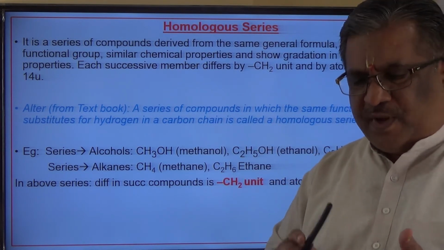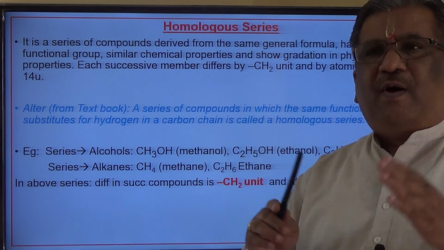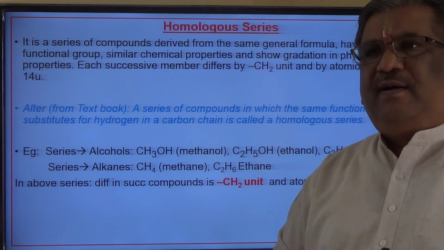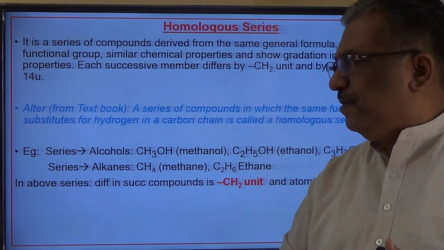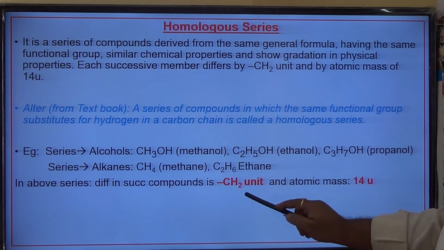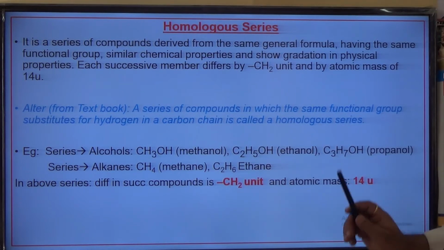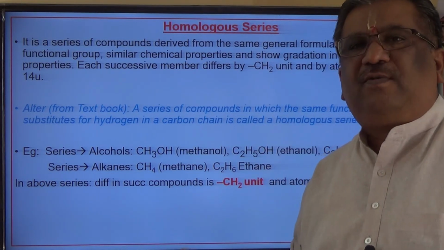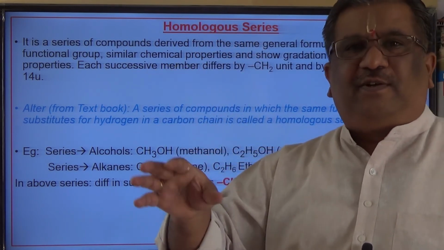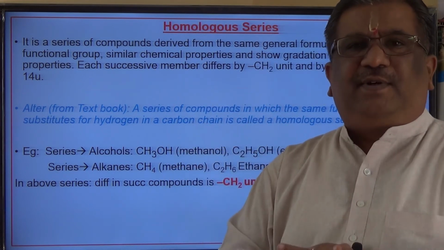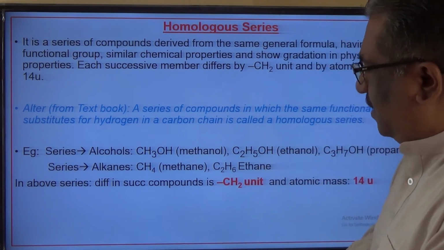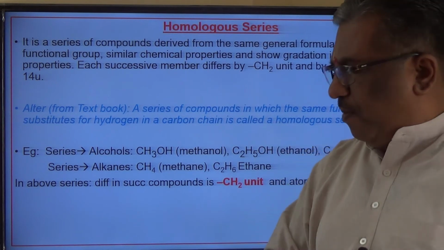All the functional groups, aldehydes, ketones, carboxylic acids, all these have similar chemical properties, and all these form a homologous series. So the important point is that the difference in two successive compounds is a CH2 unit and atomic mass 14 u. So hope students you have understood what homologous series are: alkane, alkene, alkyne, as well as if I attach a particular functional group to any particular series, that also gets converted into a homologous series. So is it clear what is homologous series? Fine. Now let us have a look at a few peculiar properties of homologous series.